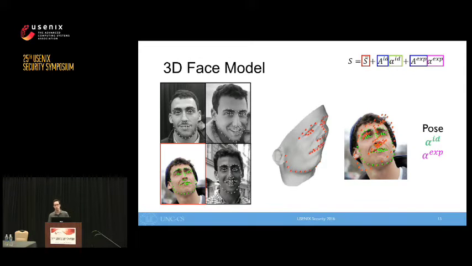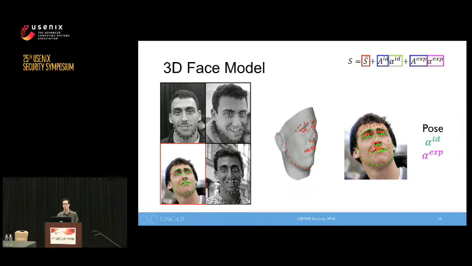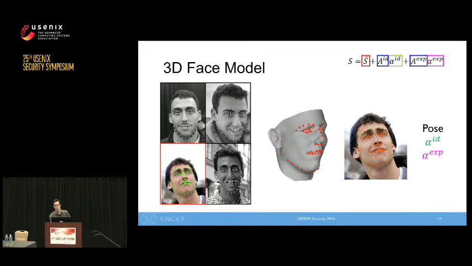Here's a visualization of the process. We start out with an initial estimate of pose, identity, and expression, as shown on the left. We can reproject the individual 3D landmarks, shown in red, onto the image and compare their position to the position of the detected 2D landmarks, shown in green. We optimize using nonlinear regression, and after a few iterations, come up with pose, identity, and expression parameters that minimize the difference between the detected 2D points and the reprojected 3D points.